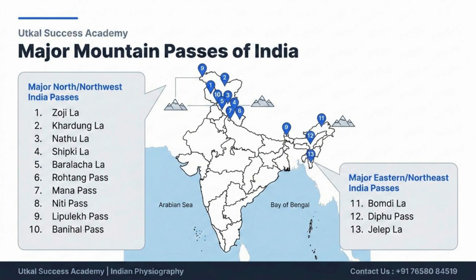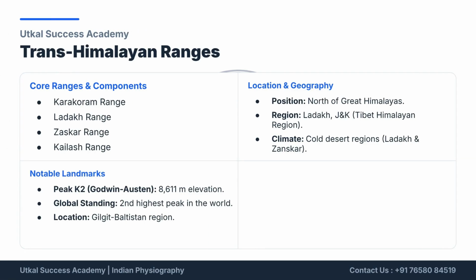Prominent passes include Zojila, Nathu La, Shipki La, and Jelep La. The Trans-Himalayan ranges include the Karakoram, Ladakh, Zaskar, and Kailash ranges, located north of the Great Himalayas in cold desert regions. Notable is Peak K2, Godwin-Austen, the world's second highest peak.